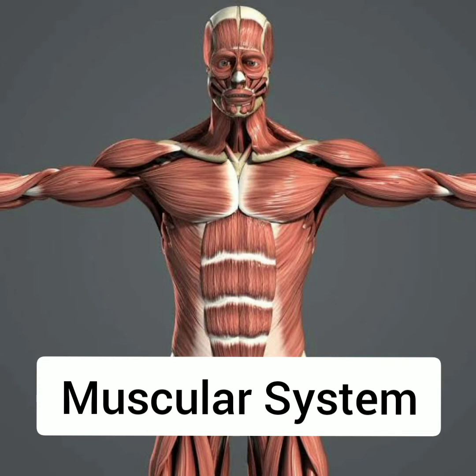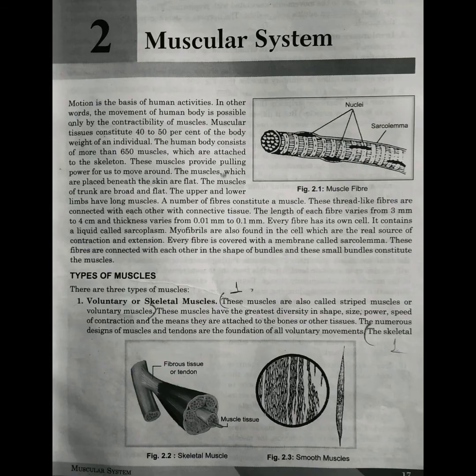So, in this chapter, we are going to read about the muscles, types of muscles, types of muscle contraction, identification of different types of muscles, and the benefits of exercise on the muscular system. Let's start with the introductory part.